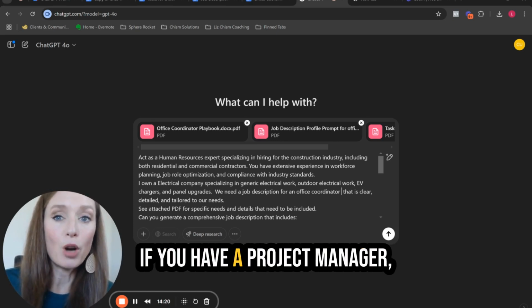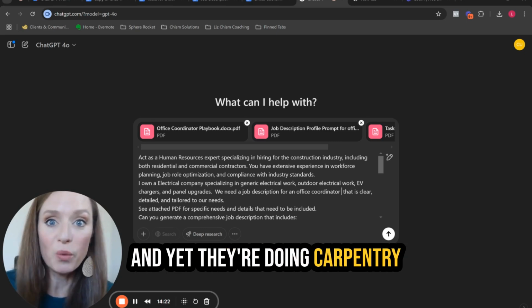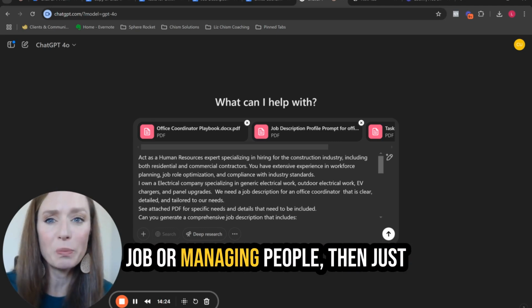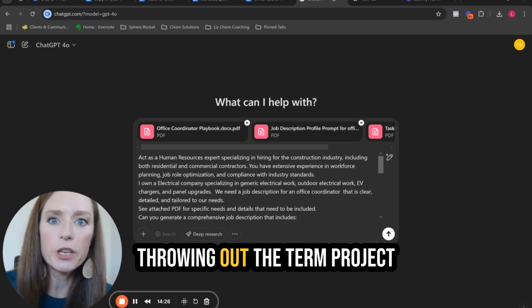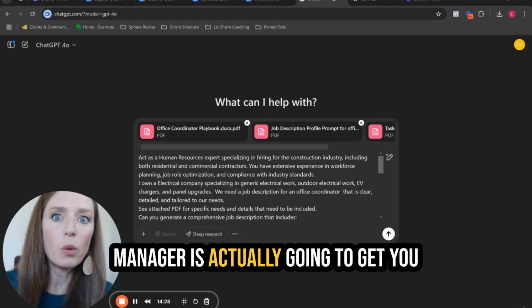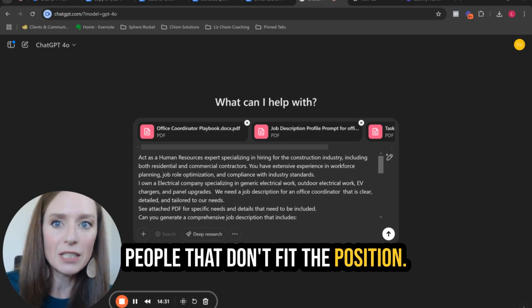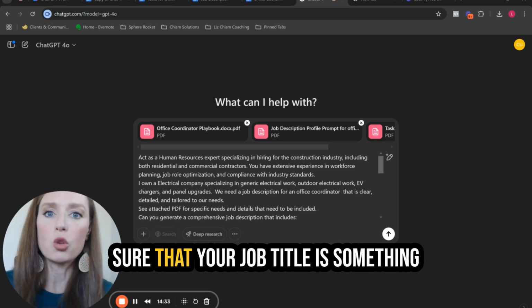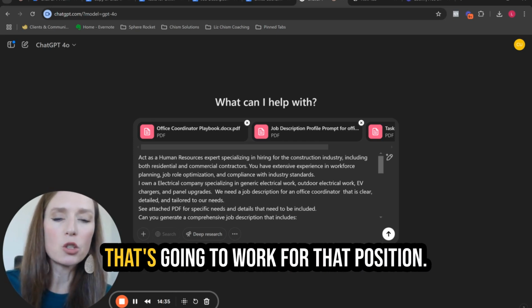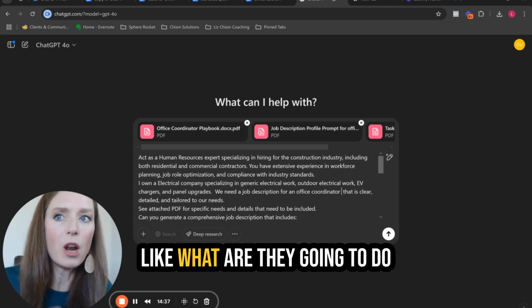If you have a project manager and yet they're doing carpentry work and not really managing a job or managing people, then just throwing out the term project manager is actually going to get you people that don't fit the position. So this is where you want to make sure that your job title is something that's going to work for that position. Like, what are they going to do?